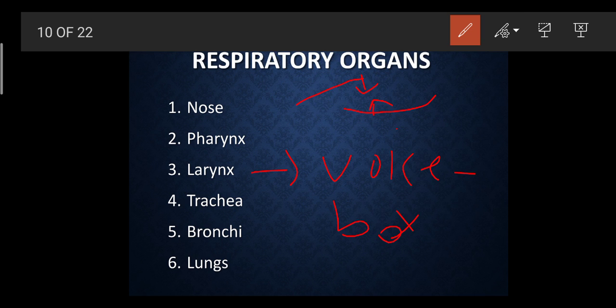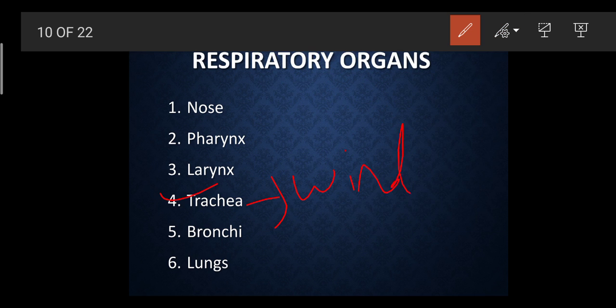Then we have the trachea. The trachea is also called the windpipe. And it is made up of C-shaped rings, which are completely made up of cartilage. Due to this cartilage, it provides flexibility and helps the trachea remain permanently distended. Means what?